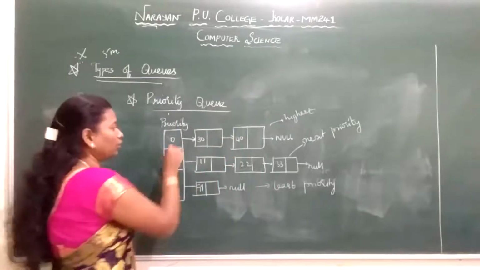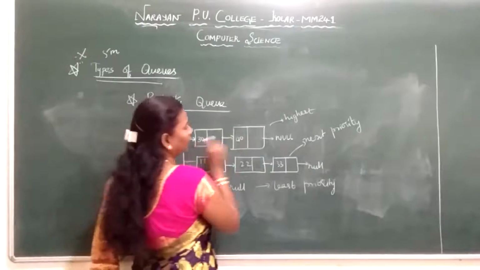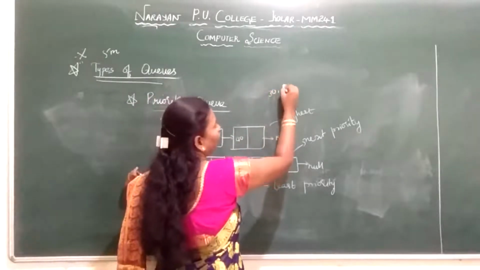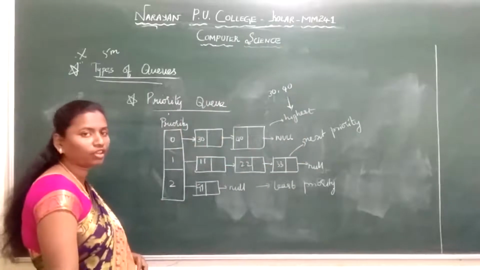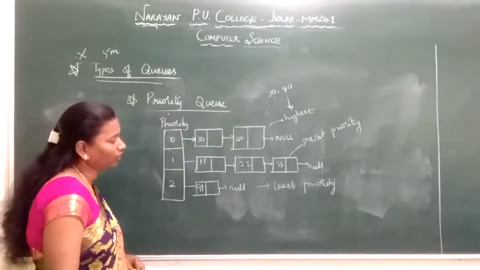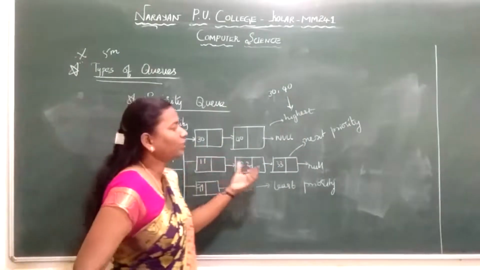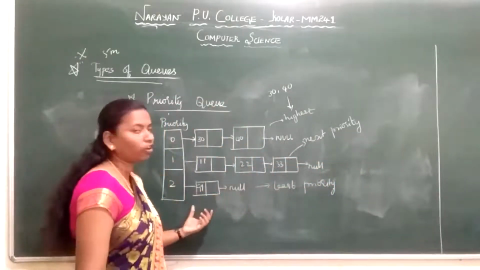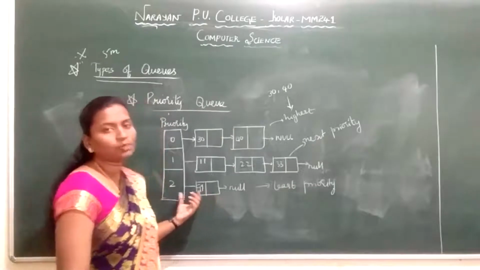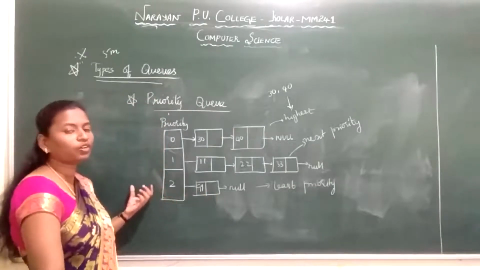Here I am telling 0, 0. Here it is 30 and 40. I am giving 30 and 40 the highest priority. The elements 30 and 40 go to the highest priority. Then 11, 20 to 30 I am giving the next priority. I am giving the least priority to 99. So this priority is being assigned by us for our convenience.